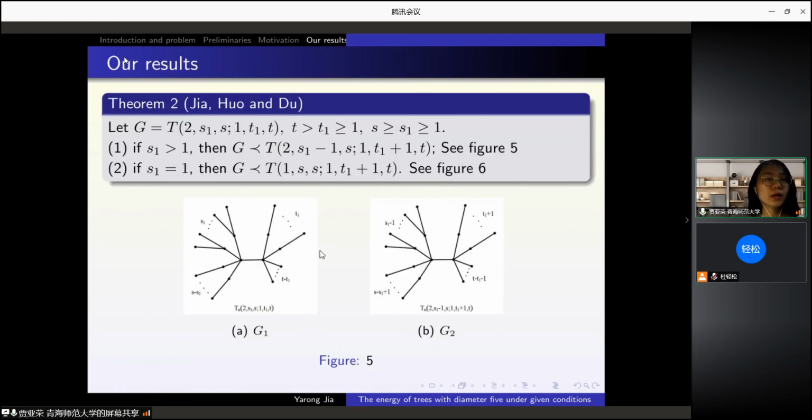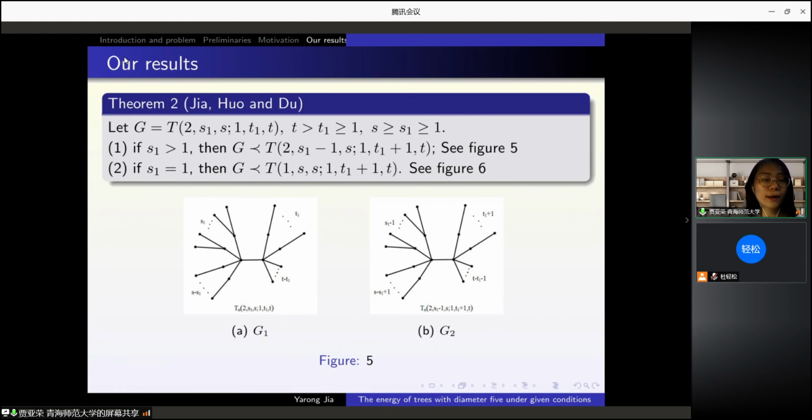Theorem 2. Let G equal to T(n+1,s,s1,t1,t), t greater than t1, greater than or equal to 1, s greater than or equal to s1, greater than or equal to 1. We have two situations. Theorem 2 finds the maximal energy trees in a smaller range than theorem 1.